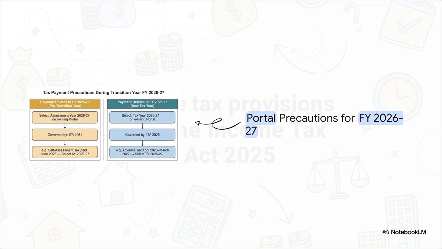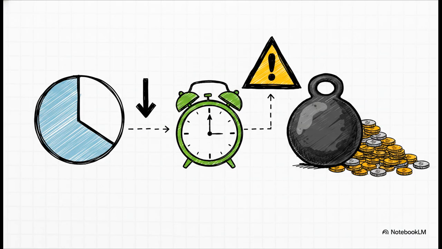According to the official guidance, there is a critical trap during the portal transition. For tax payments relating to the financial year 2025-26, you still select assessment year 26-27 on the e-filing portal under the old Act. But for advance tax paid for the financial year 26-27, you must select tax year 26-27 governed by the new Act. Selecting the wrong year on that challan is practically a guarantee for massive reconciliation headaches down the line.